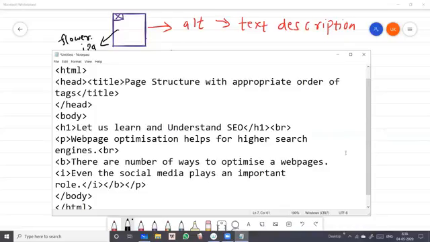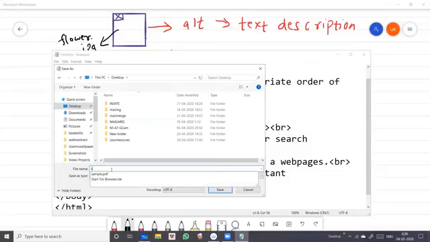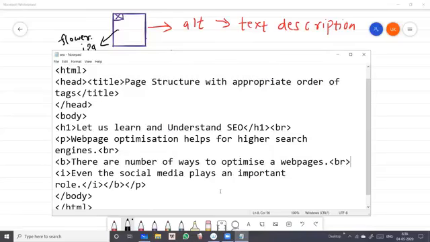Okay, break tag. What does the break tag do? It gives a line break. That means wherever you are using this break tag, it will leave that line and come to the next line. We just save this. And how to save it, students? Give a proper name and save it with extension .html. So I'm just giving SEO.html. I've saved it on desktop.